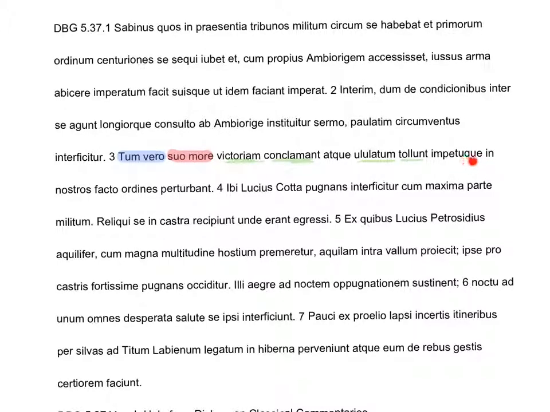Impetuque, another connector. This is ablative, so he's changing something here. And nostros, okay, that looks to me like a prepositional phrase, so I'm going to highlight it. Remember, Caesar uses the phrase ours to refer to our guys, i.e. the Roman soldiers. So impetu, ablative, prepositional phrase, facto, we had an ablative over here and an ablative over here. I wonder if this could be an ablative absolute. So we're going to mark off this ablative absolute. So basically, we have an ablative absolute with a prepositional phrase inside it.